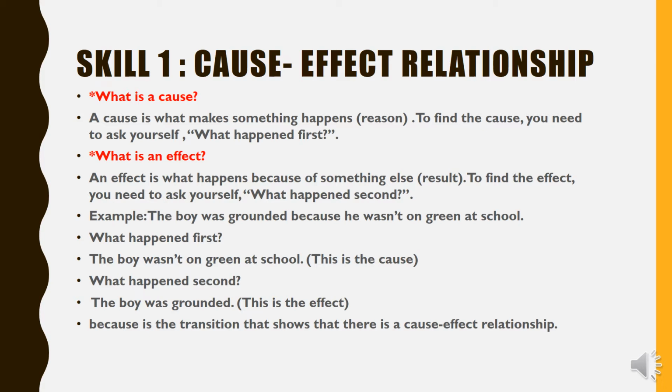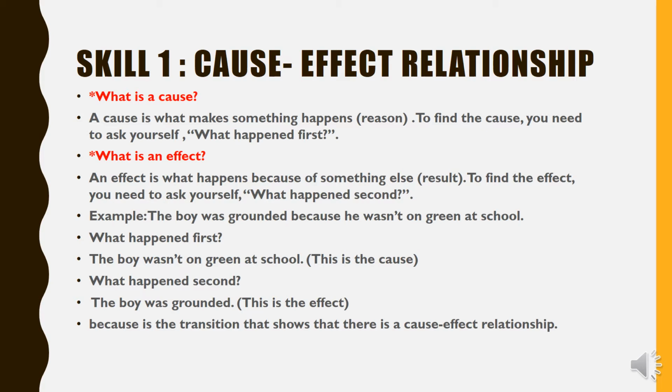It's something that leads to something else. It's the reason for something else. So, to find a cause, you need to ask yourself what happened first. Usually the cause happens before the effect.